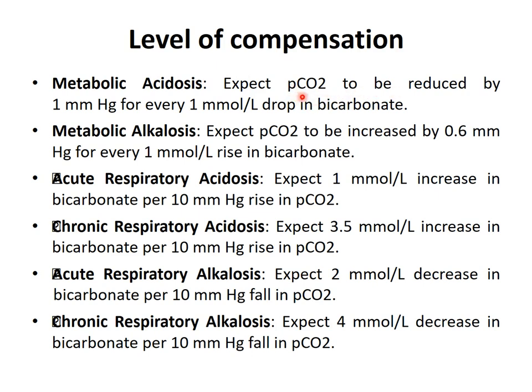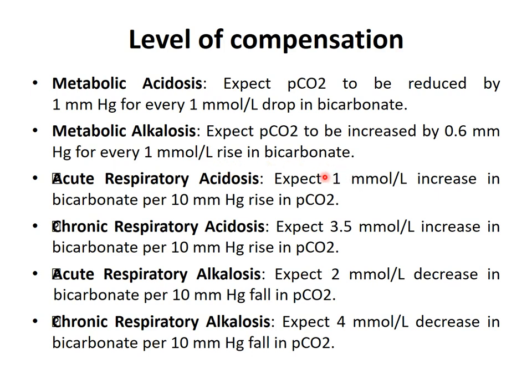Expected PaCO2 is reduced by 1 millimeter of mercury for every 1 millimole per liter drop in the bicarbonate. So however much bicarbonate is decreased, PaCO2 is also decreased. In metabolic alkalosis, as there is an increase in the base, PaCO2 should be increased. Here PaCO2 increases by only 0.6 millimeter of mercury for every 1 millimole per liter rise in bicarbonate.